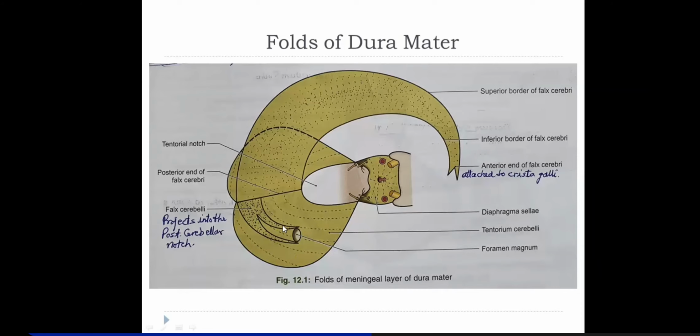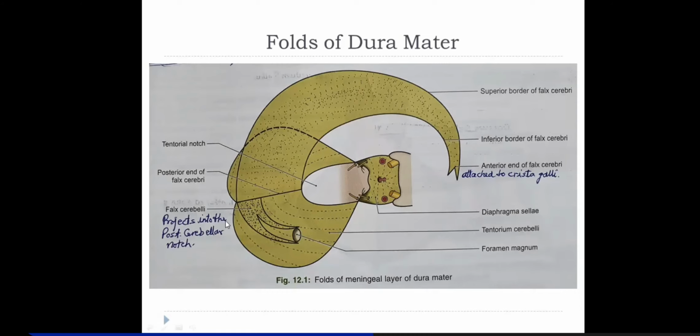Anterior margin is free, right? Anterior margin is free, and it projects between the two cerebellar hemispheres, and that is like posterior cerebellar notch. So the anterior free margin of falx cerebelli projects into the posterior cerebellar notch, right?